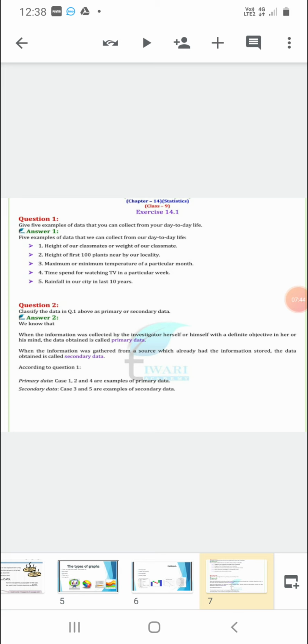So in the first question, if we want to categorize primary and secondary data, you can see the first, second and fourth are examples of primary data. Height or weight of classmates, that you will do. Height of the first 100 plants you will collect. Time spent by you in various weeks or various days, that is by you. This is primary data. But the maximum or minimum temperature, we get it from news channels, weather forecast. That is secondary data. Rainfall in our city in the last 10 years is also categorized under secondary data.